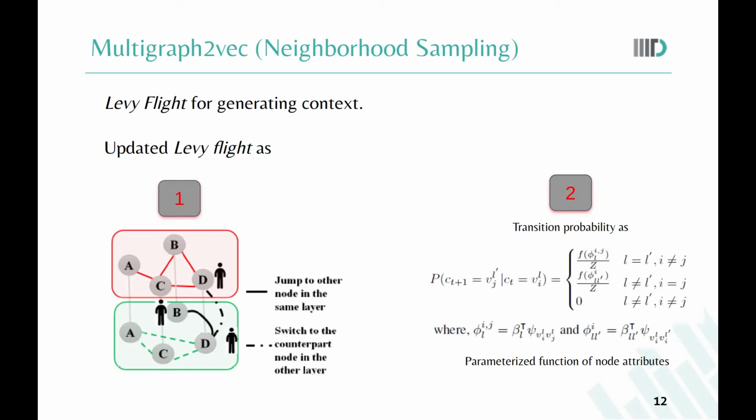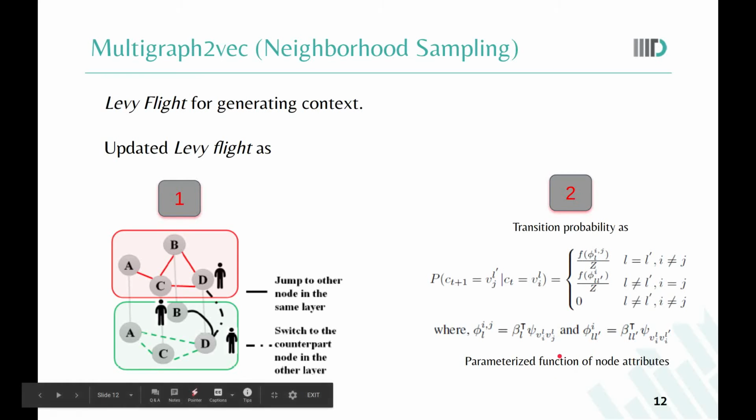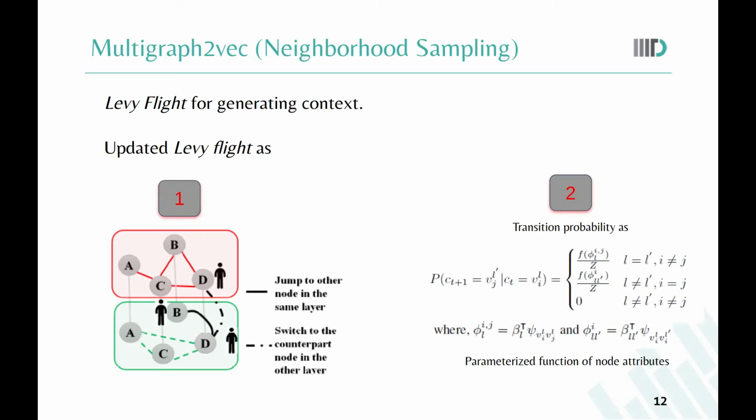So here we can see that the probability of switching to node j in the same layer is parameterized by beta L. It is defined as beta L in a product with psi(v_i^L, v_j^L), where psi(v_i^L, v_j^L) is a node pair feature vector obtained by combining attributes of node v_i and v_j in layer L. In our case, we have taken the difference of attribute vectors of two nodes as the node pair feature vector.